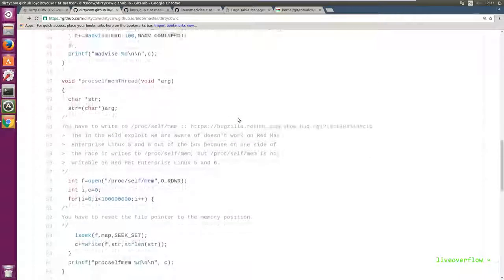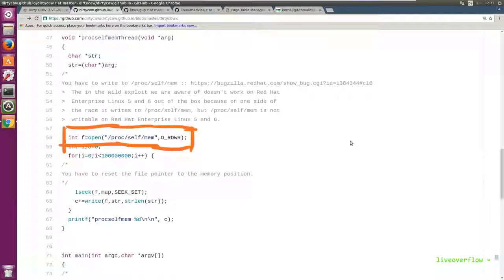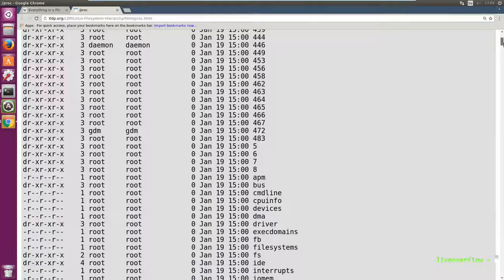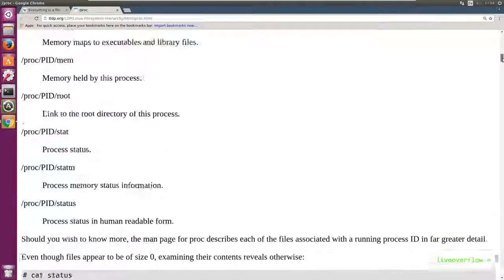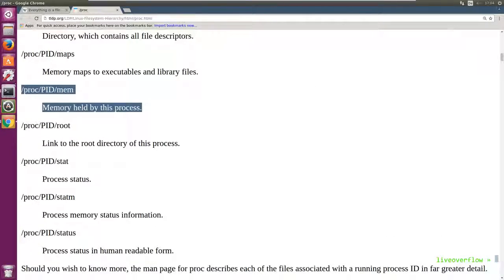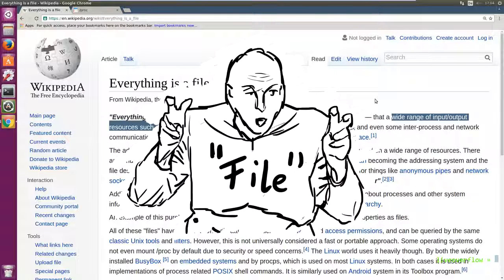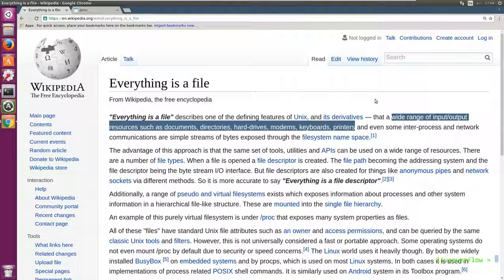The other thread, the proc self-mem thread, opens the file /proc/self/mem, which is a special file, and I'll try to explain really quick. So proc is a so-called pseudo file system. In fact, most resources on Linux are managed as files. So you should always see "files" in quotation marks when talking about them. Imagine a file just to be something you can read from or write to. So this could be a printer, and writing to the printer file could result in an actual physical printer printing the string on a piece of paper.